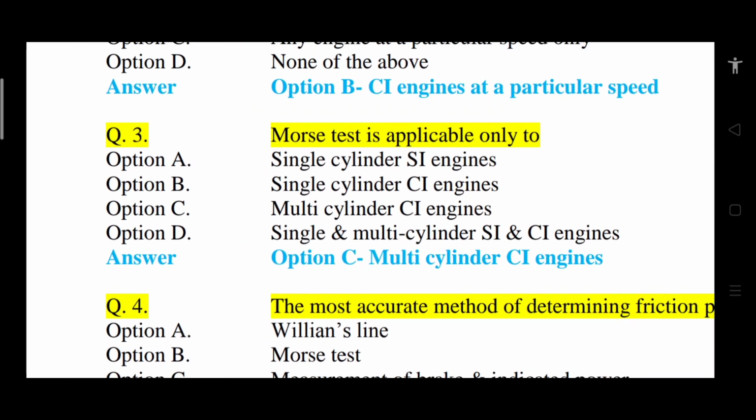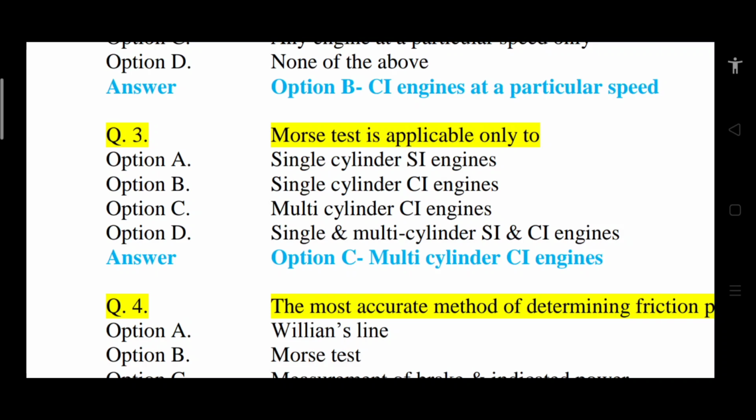Question number 3. Morse test is applicable only to what? Option A, single cylinder SI engines. Option B, single cylinder CI engines. Option C, multi-cylinder CI engines. Option D, single and multi-cylinder SI and CI engine. So correct answer is option C, that is multi-cylinder CI engine.